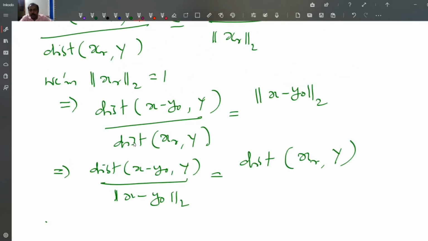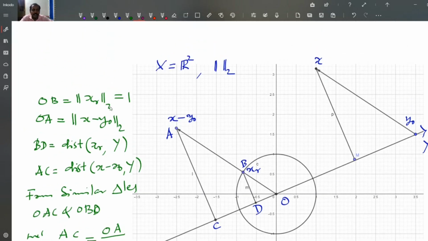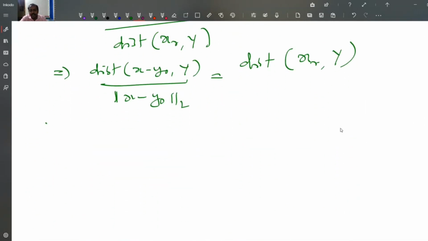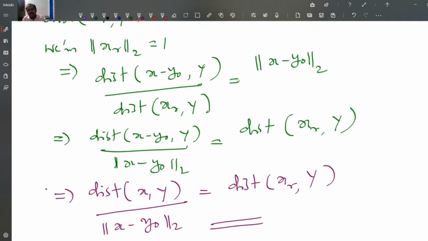Now you have one more observation. Consider the distance from x minus y0 to Y. You come to the figure. This is the distance AC, and that is the same as the distance from x to Y, because y0 belongs to Y. So from this, the distance from x to Y divided by the norm of x minus y0 is equal to the distance from x_R to Y. This is the observation in R².